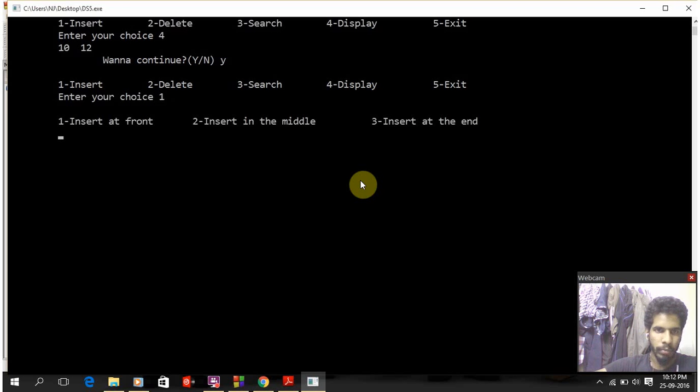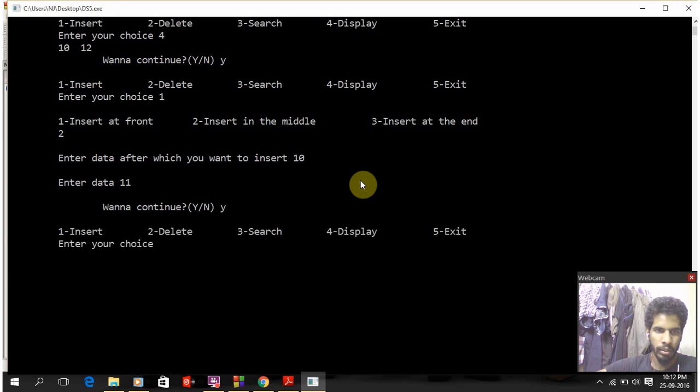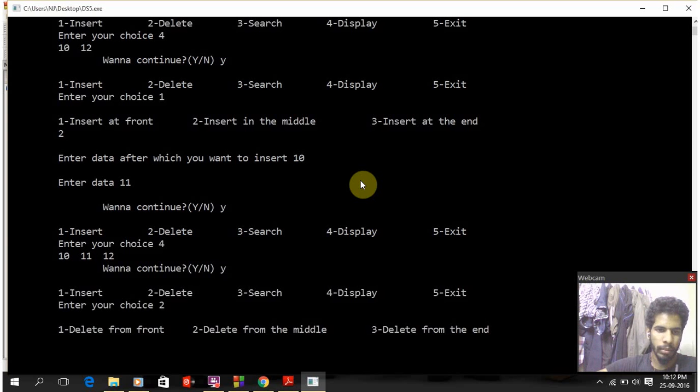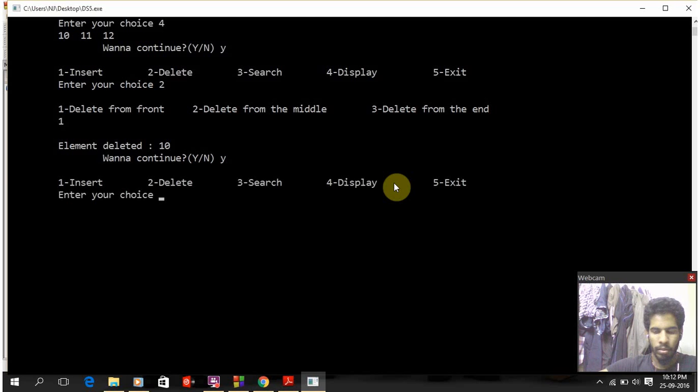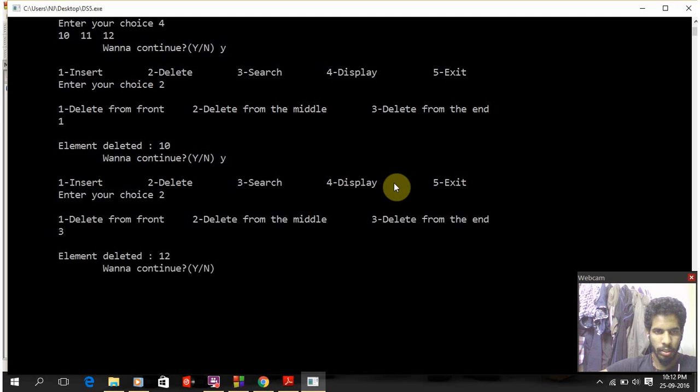Now I will insert at the middle. Enter the data after which you want to insert, and I will insert another data, 11. Continue. And now I will display. As you can see, 11 is inserted in between 10 and 12. Continue. I will delete something. First I will delete from the front. As you can see, the first element is deleted, that is 10 is deleted. I will delete from the middle. So the next element, that is 12, is deleted here.